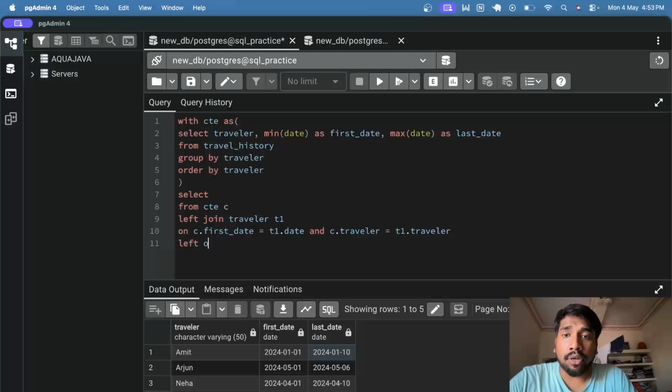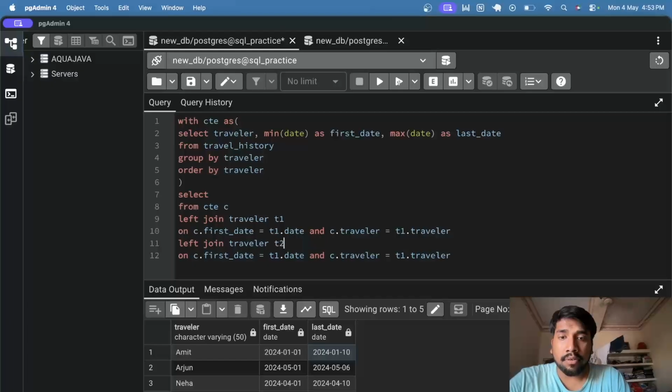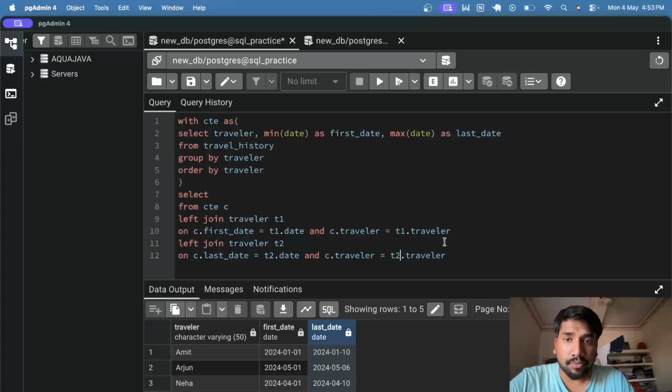Then we will left join again. Basically, it's same, so I will just copy it. Traveler T2 on C dot first date. So this will be last date right now since we are joining on the second column, which is the last date one here. C dot last date and C dot traveler equal to T2 dot traveler. Okay. Now if we select star, let's see what happens.